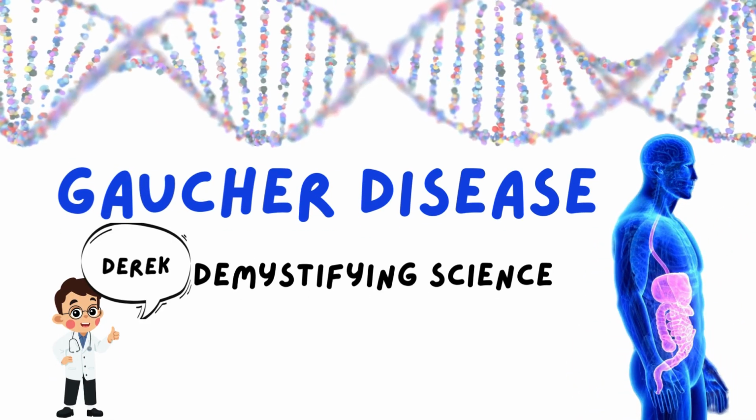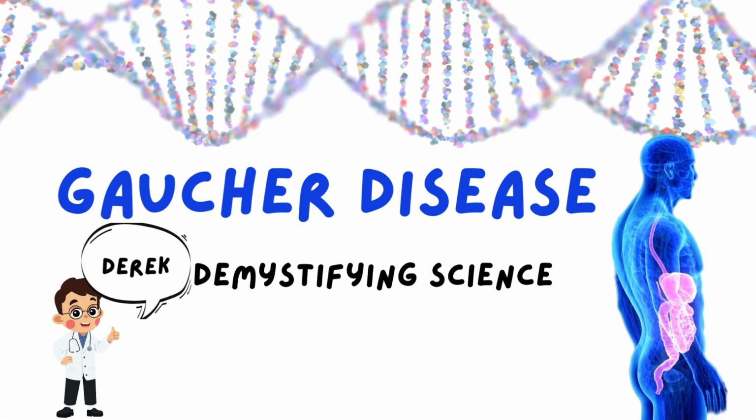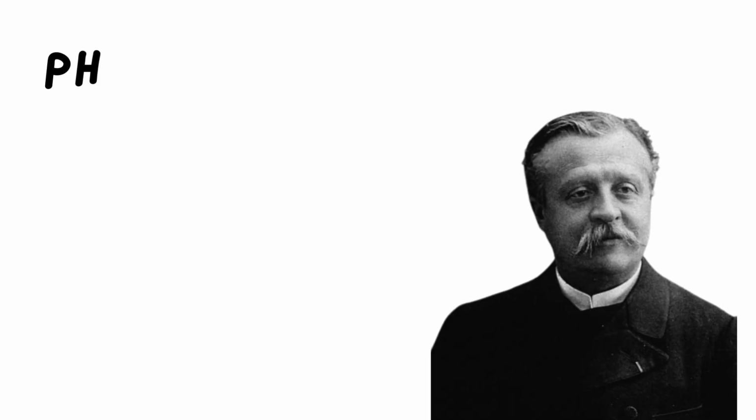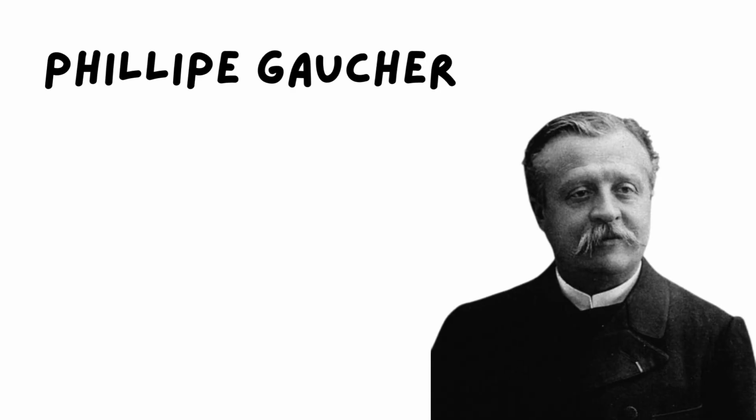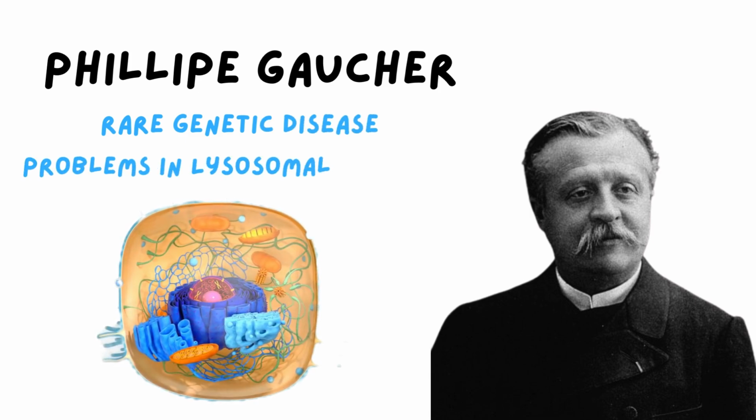My name is Derek and today I will be explaining what Gaucher disease is. Gaucher disease is named after Dr. Philippe Gaucher, a French doctor who first described it in the late 1800s. It's a rare genetic disease caused by problems in lysosome function.